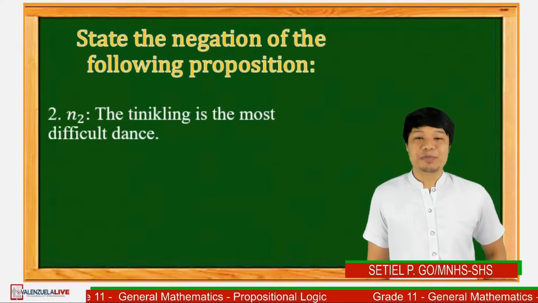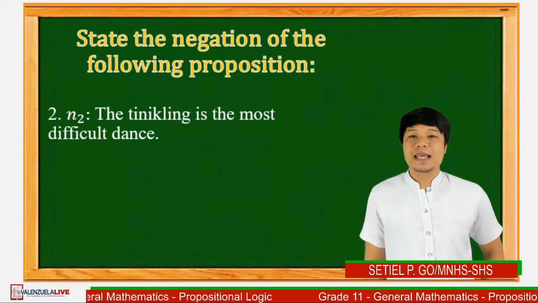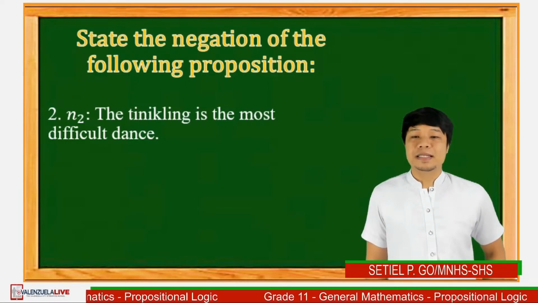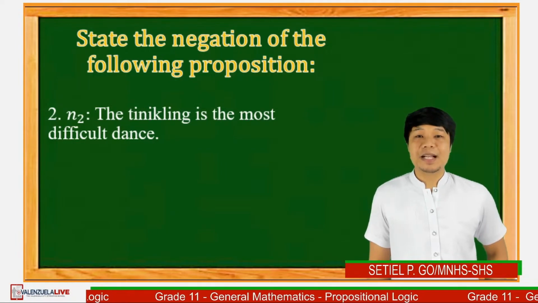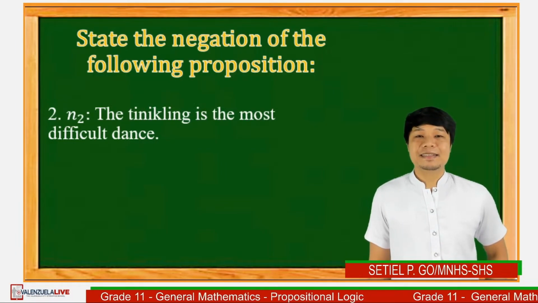Next, let's have number 2. N of 2, wherein the tinikling is the most difficult dance. Grade 11 students, I'll be giving you 10 seconds again. Go!